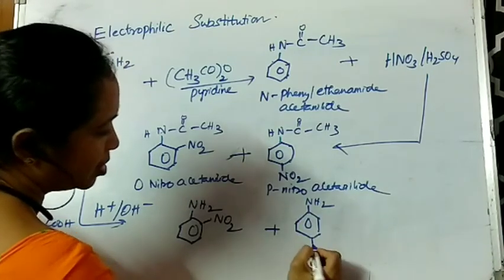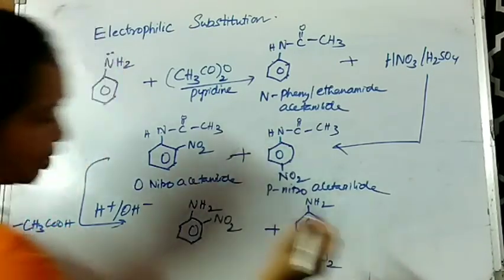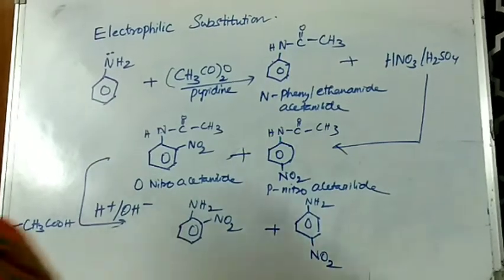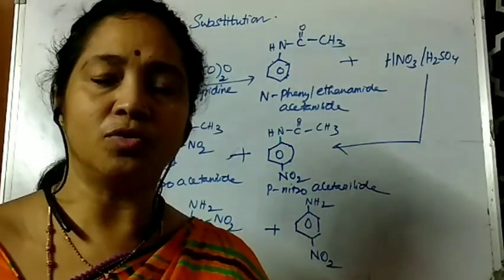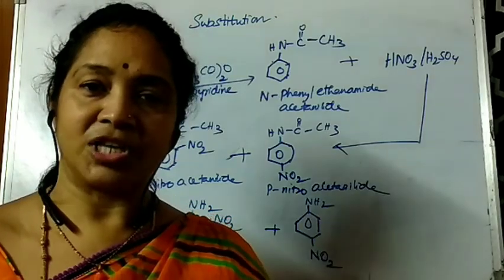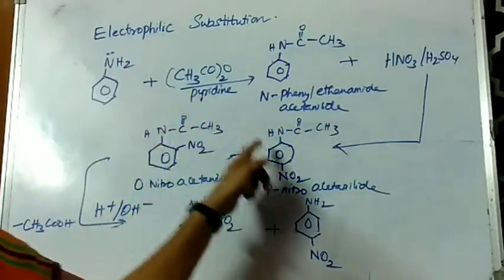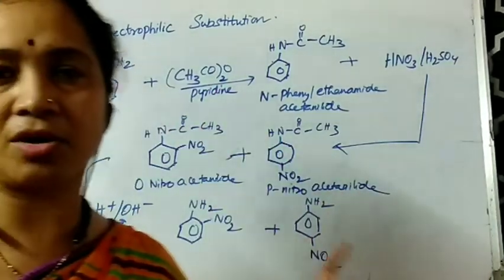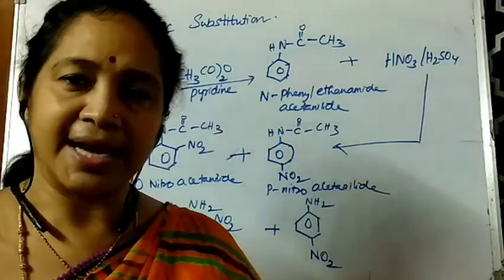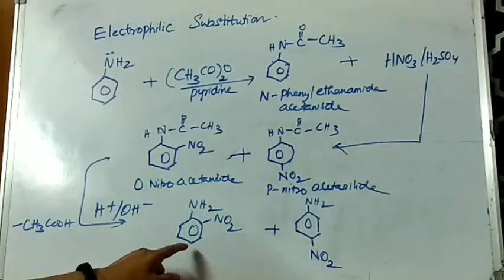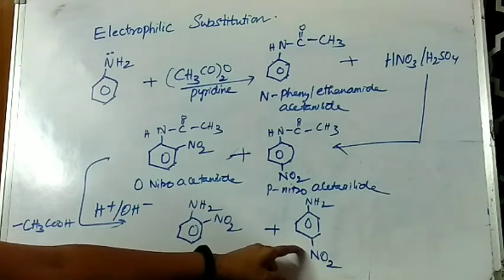So remember, when a conversion is asked to convert aniline to nitroaniline, para-nitroaniline, you cannot perform nitration directly. You have to convert it into acetanilide. Then those acetanilides are treated with nitration mixture. So here you go, this is ortho-nitroaniline and this is para-nitroaniline.